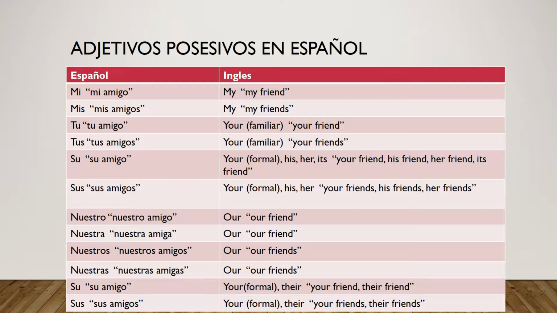Su amigo is for the plural of you, or if you wanted to say their friends. So for your friends or their friends, you would say su amigo. And for sus amigos, you could say your friends or their friends if the word amigos is plural.